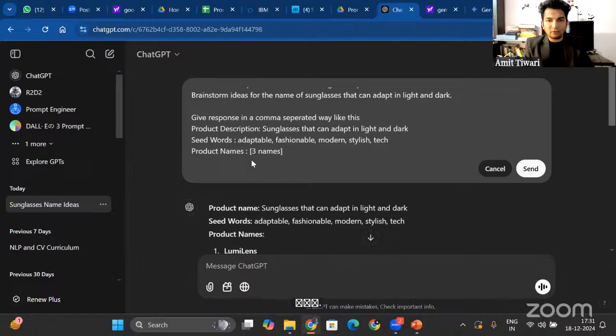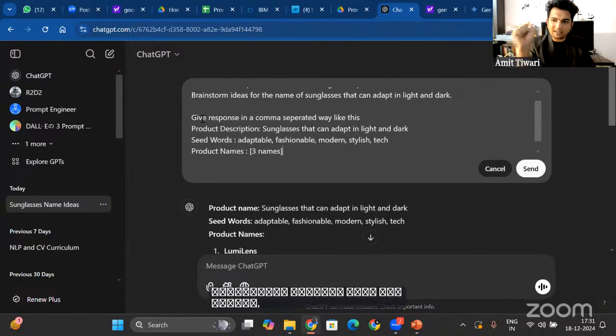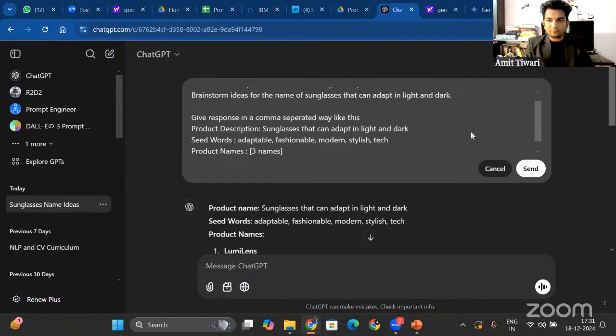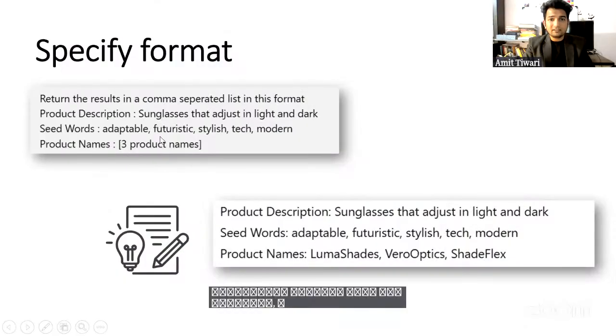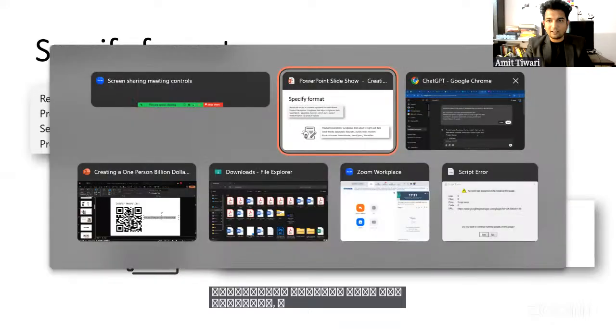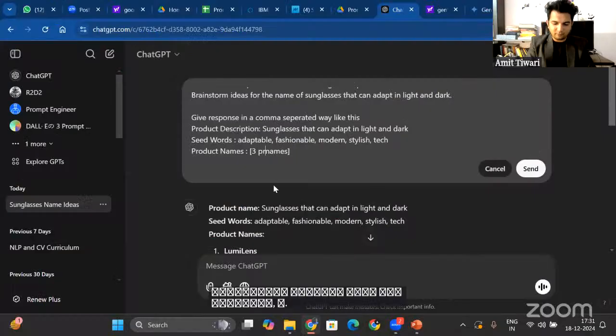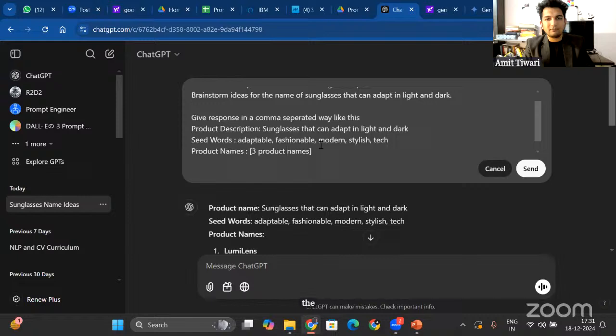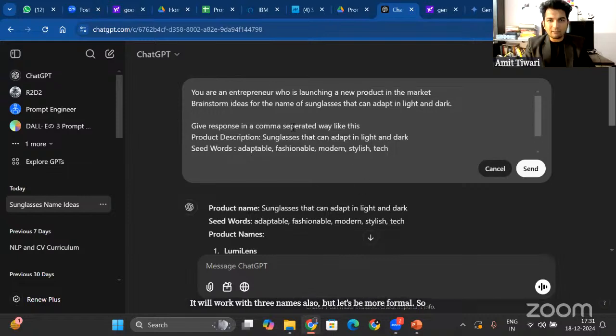Okay, so I specify the format. I need it in a comma separated way, and I just need three names, right? So three product names. Let's write three product names. Okay, it will work with three names also, but let's be more formal. So give response in a comma separated way.